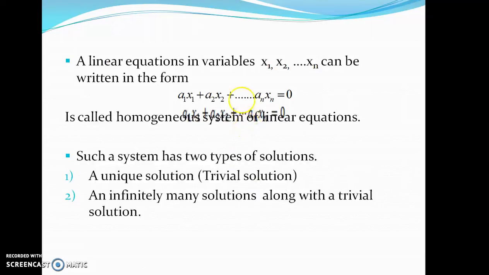A linear system in variables x1, x2, ..., xn of the form a1x1 plus a2x2 plus ... plus anxn equal to 0 is called a homogeneous system of linear equations. Such a system has two types of solutions: a unique solution, that is the trivial solution, which means all xi's are 0, or infinitely many solutions along with the trivial solution.